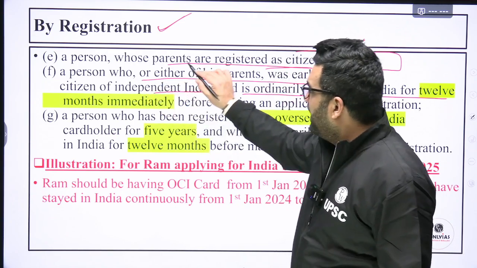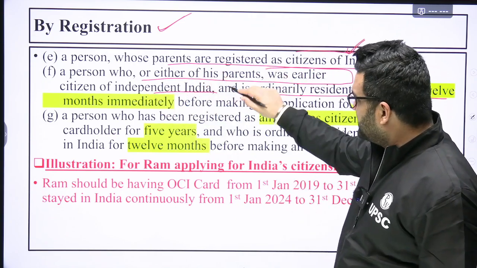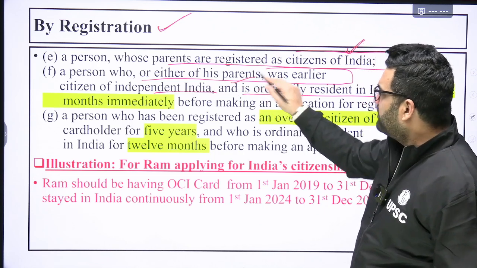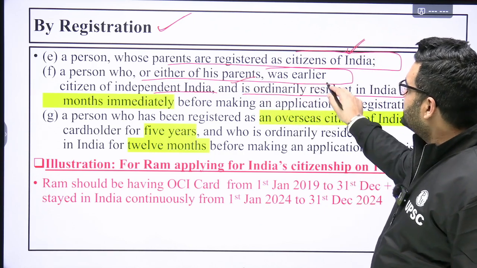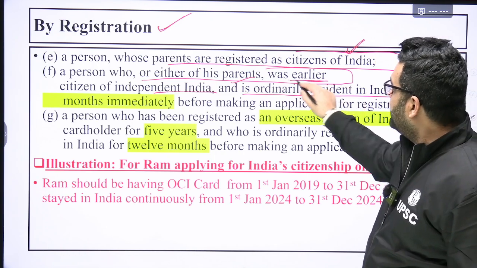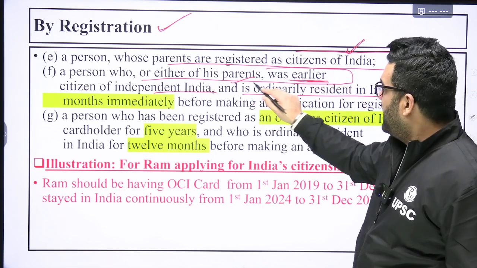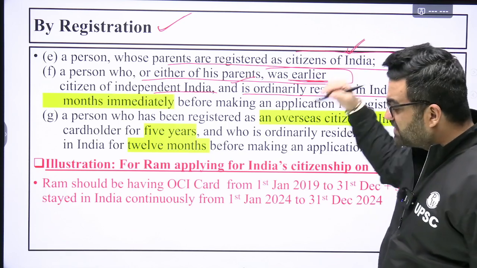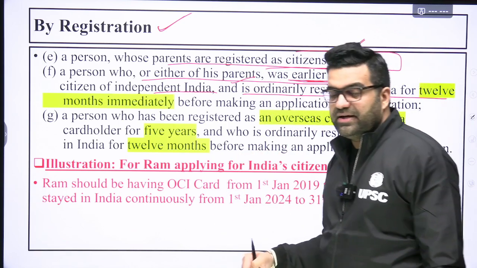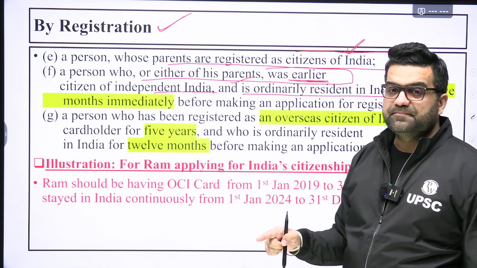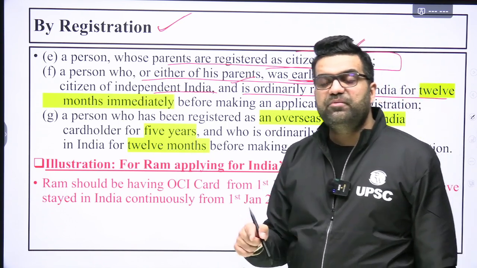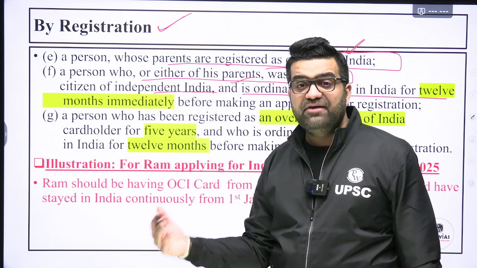Sixth one, a person who himself or either of his parents, not both the parents, was earlier a citizen of independent India, and that person is now ordinarily resident in India for 12 months immediately before applying for Indian citizenship.